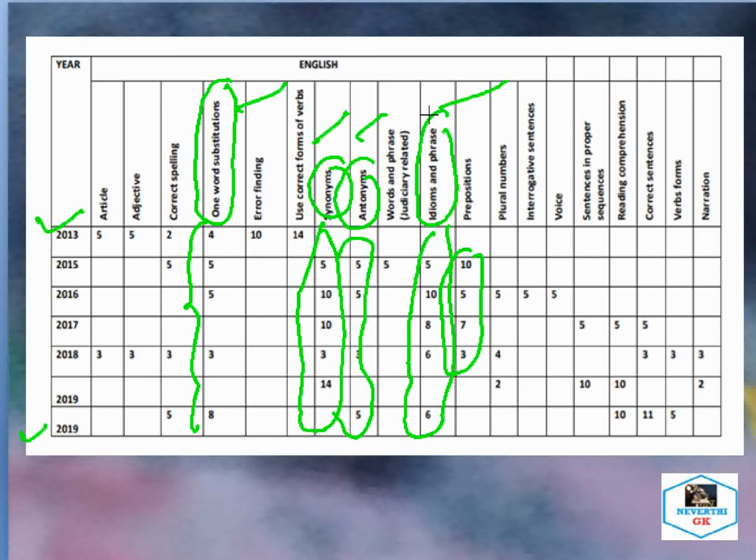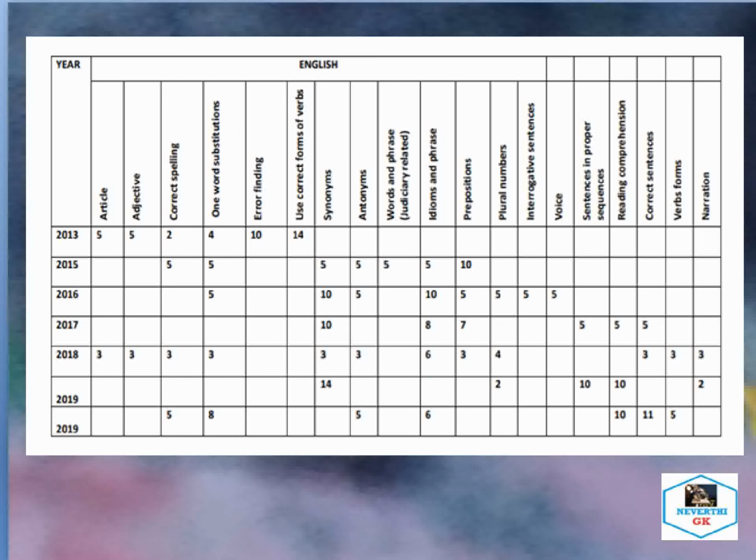So those who are preparing for the upcoming LDA and copyist examination at Gauhati High Court, you need to be well prepared from the general English section, and the portions from grammar, that I have made a comparative analysis of here.